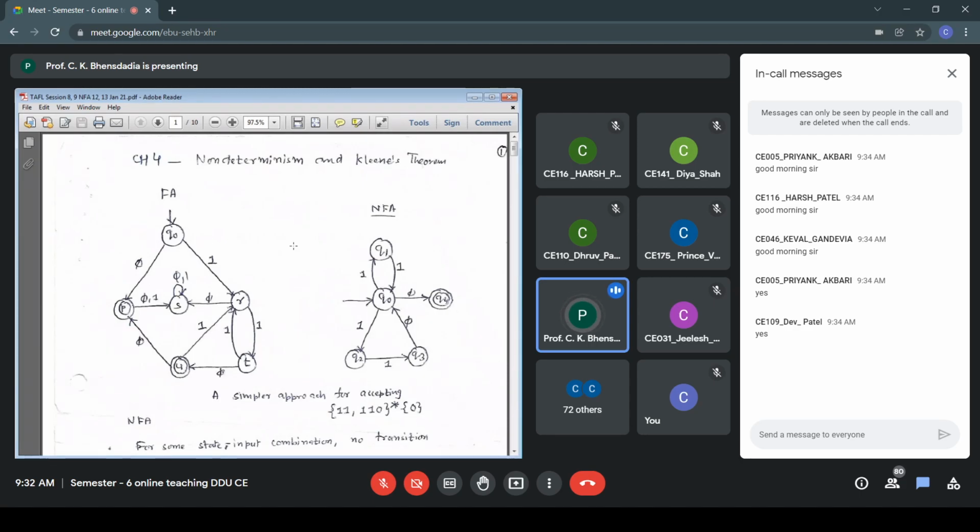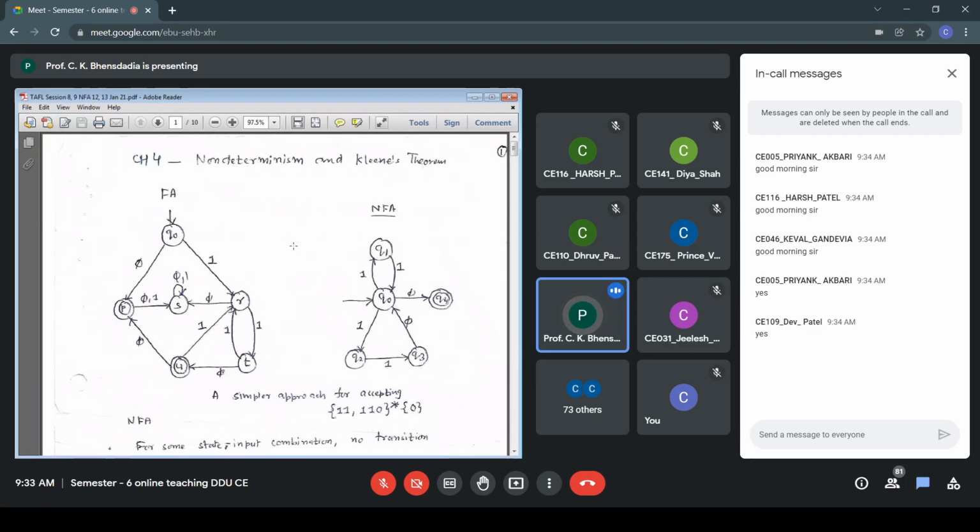If I write the regular expression, that becomes within parenthesis, our normal bracket, 11, that comma becomes plus, 11 plus 110, parenthesis over, star and then 0. So any combination of 11 and 110 and then ending with 0. So that is the language corresponding to the given RE. That is the regular language corresponding to the given regular expression. So only 0 is acceptable.